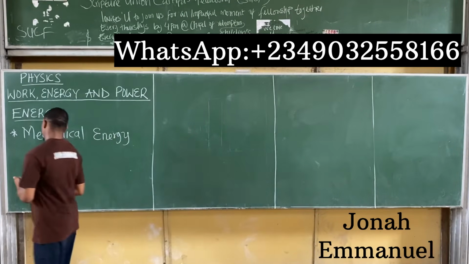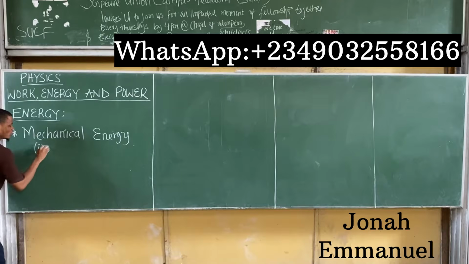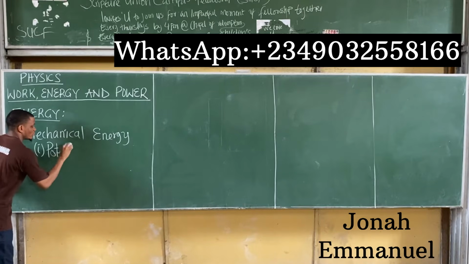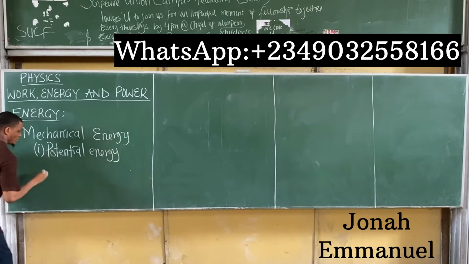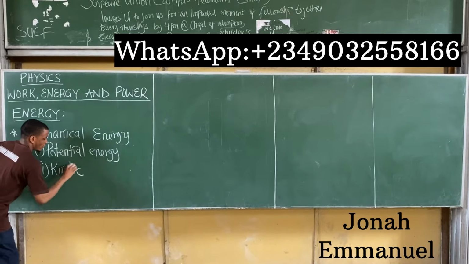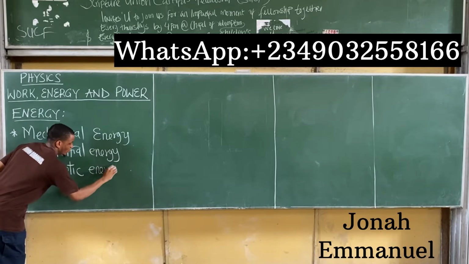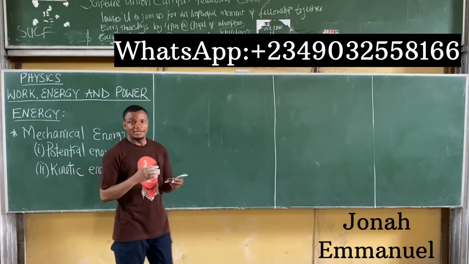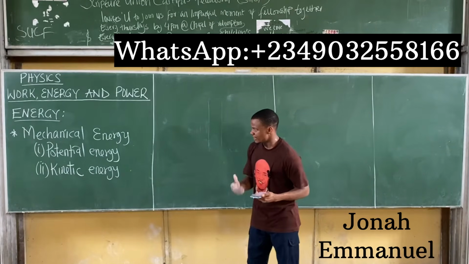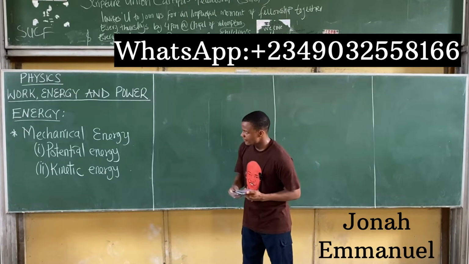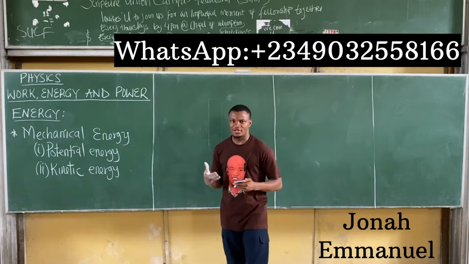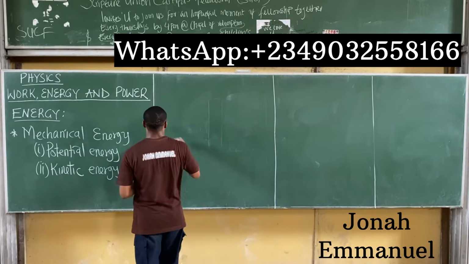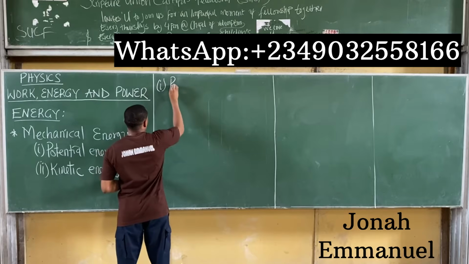So, under mechanical energy, there are two types of energy. The first one is called potential energy. The second type of mechanical energy is called kinetic energy. These two are the different types of mechanical energy that we have. Having considered this, let's discuss potential energy and kinetic energy in detail. First things first, number one, let's look at potential energy.